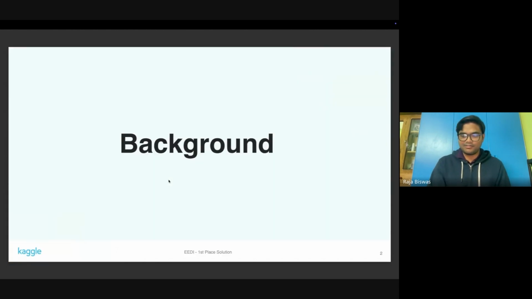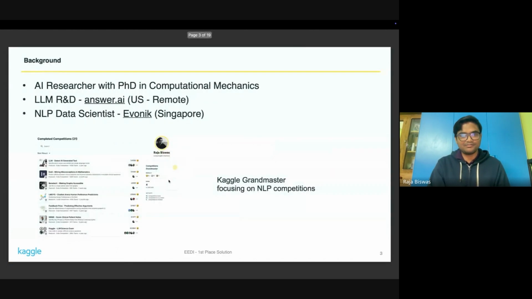To start with, I will give a brief introduction about myself. So I am an AI researcher with a PhD in computational mechanics from National University of Singapore. After that, I was working with Evonik as an NLP data scientist. So Evonik is a German company focusing on specialty chemicals. So I was working with text-based application over there.